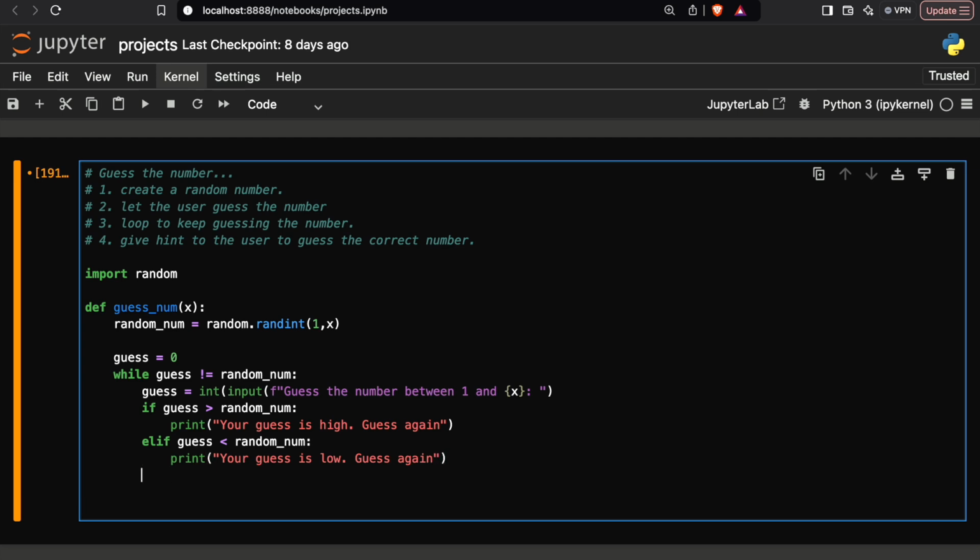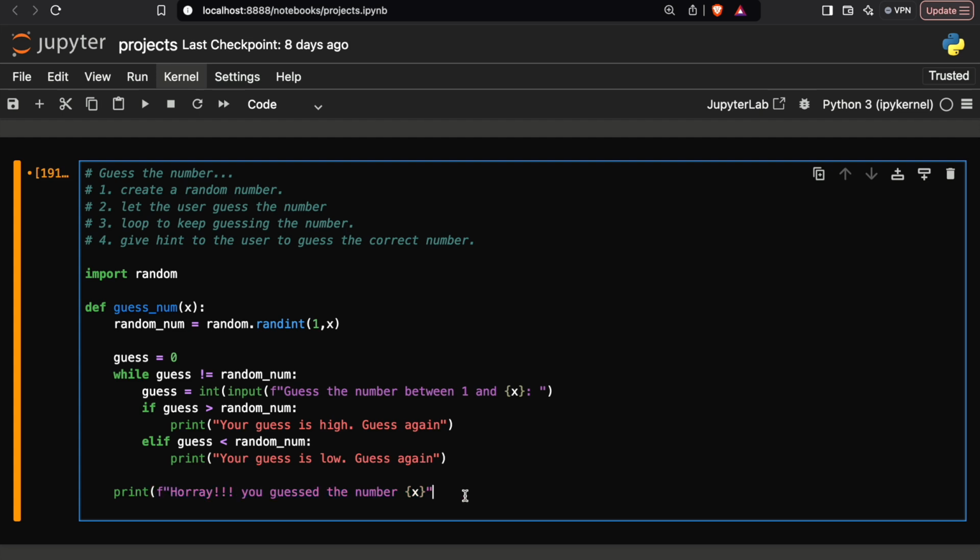Now the point is that if the user guessed the number, then the guess will be equals to random number, which means this condition will be false and the loop will end, and we will come out of the loop. When we come out of the loop, we will simply print hooray, you guessed the number, and the number is x, and here I will use an f string.